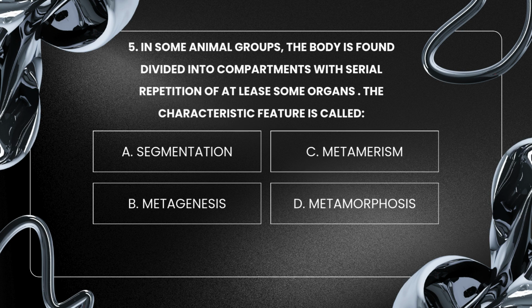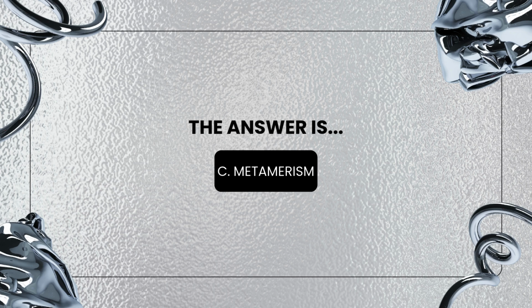In some animal groups, the body is found divided into compartments with serial repetition of at least some organs. The characteristic feature is called A. Segmentation, B. Metagenesis, C. Metamerism, D. Metamorphosis. The answer is C. Metamerism.